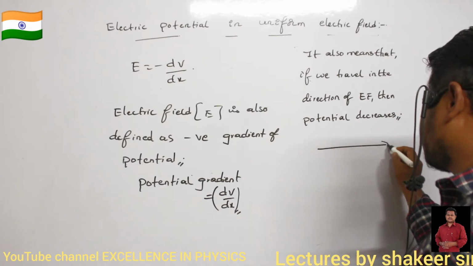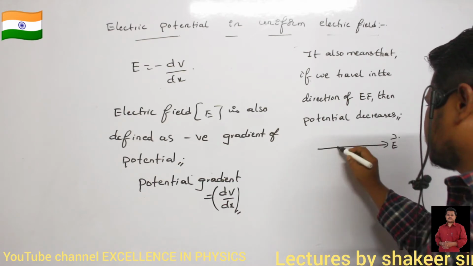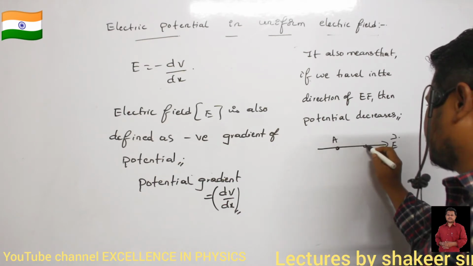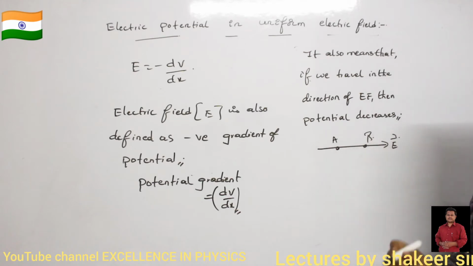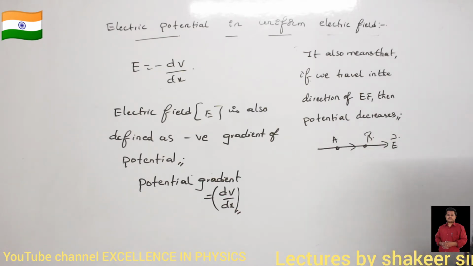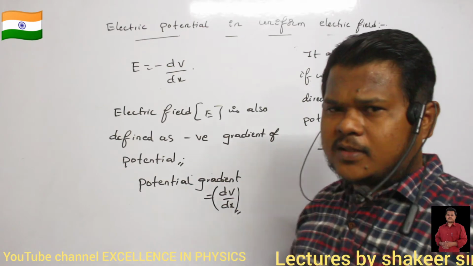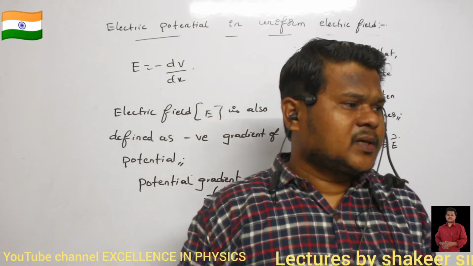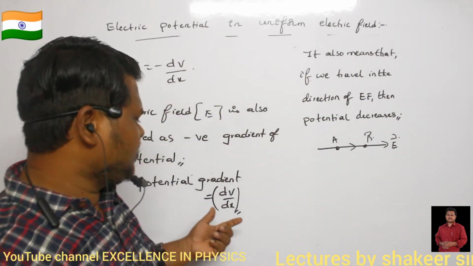For example, this is the direction of electric field. So this is point A and this is point B. If I start moving from point A and reach point B, will my potential increase or decrease? Potential definitely decreases. That is what we have written, no?